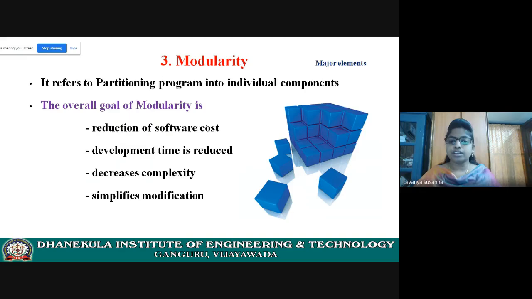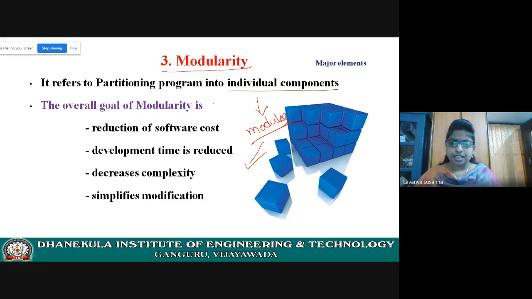Next, modularity. Already you know what is meant by modularity. Let us see how it plays in the object model. A program is partitioned into individual components, nothing but modules. Modules are some piece of the program. It refers to partitioning the program into individual components, nothing but modules. Modules will have some piece of program. What is the overall goal?